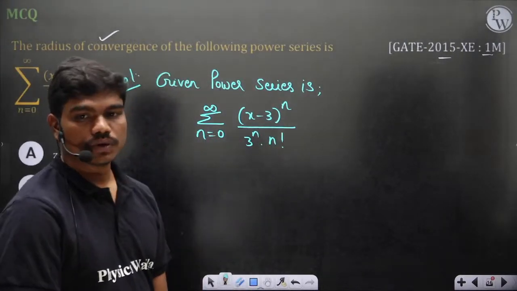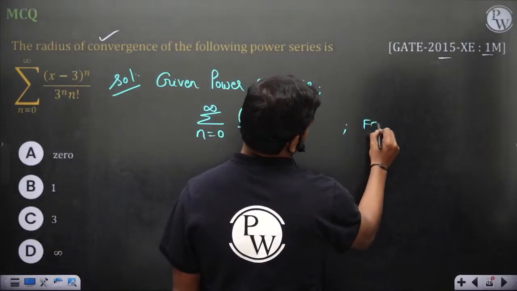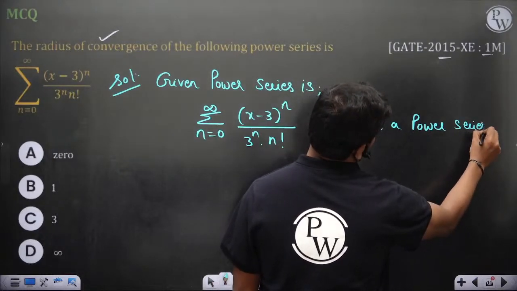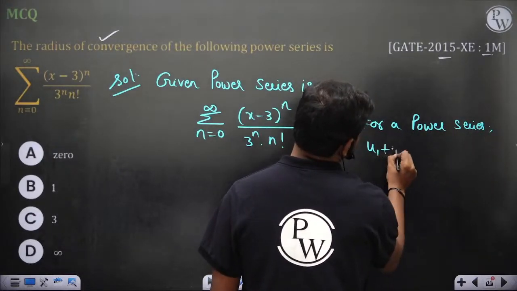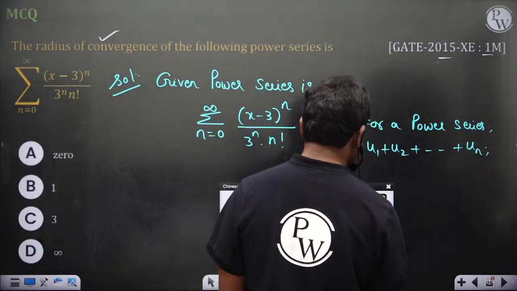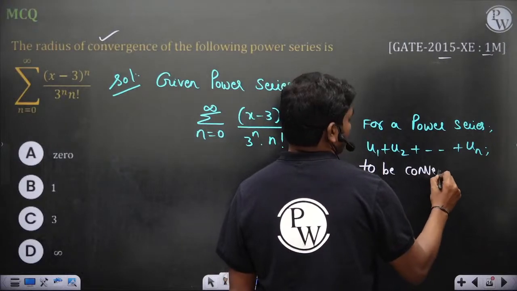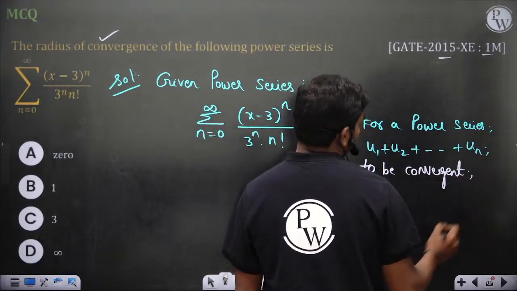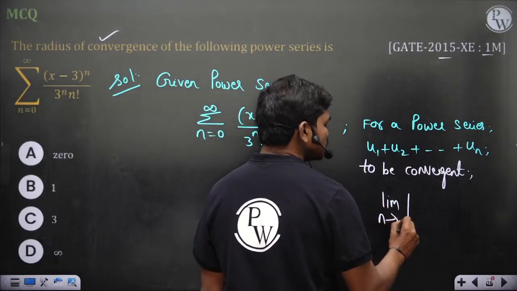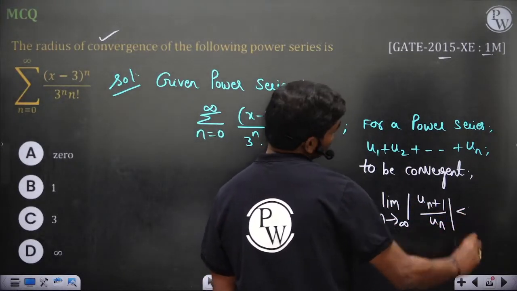Okay, so we have seen, if you have a power series u1 plus u2 and so on till un to be convergent, you would get limit n tends to infinity, at very large n, un plus 1 by un should be less than 1, of course.